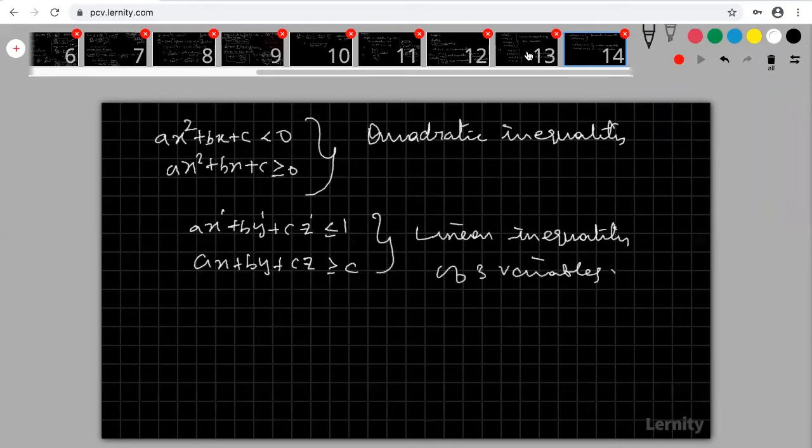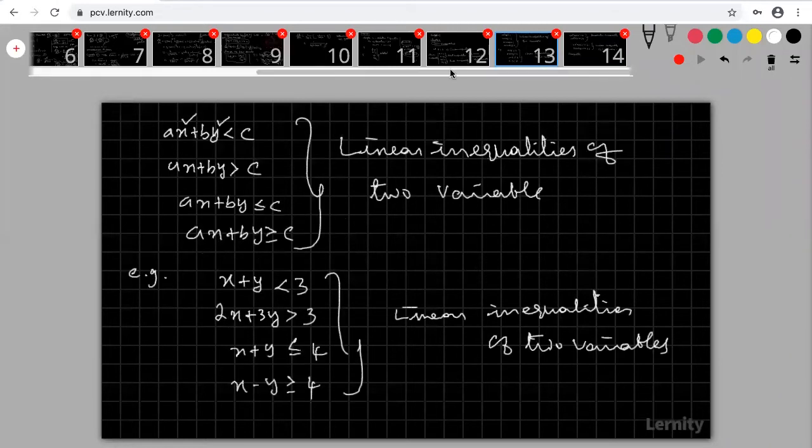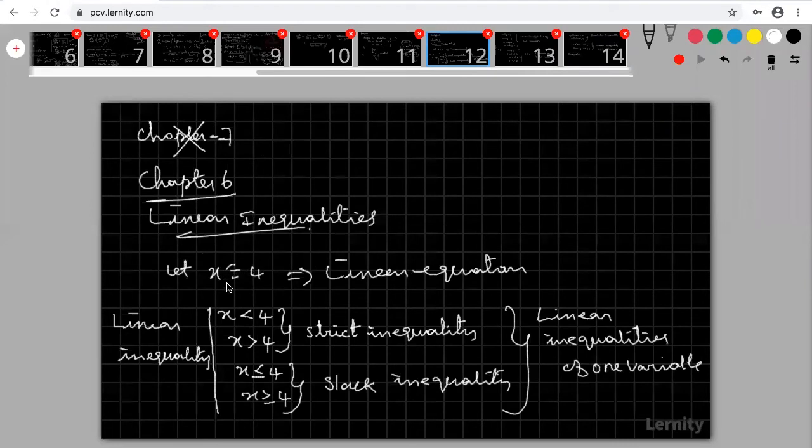Okay, right. So now come to that, what is inequality? Actually, what is inequality? In place of equal to, in an equation, equality is coming. Okay, so equals coming means that is called an equation. In place of equation, less than or greater than or less than or equal to or greater than or equal to coming.